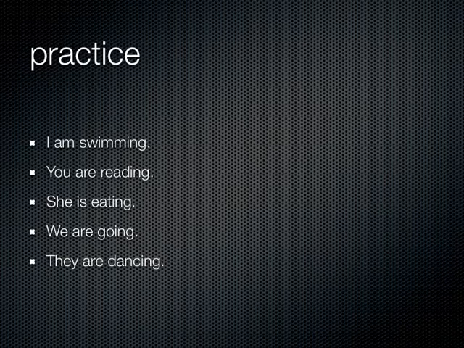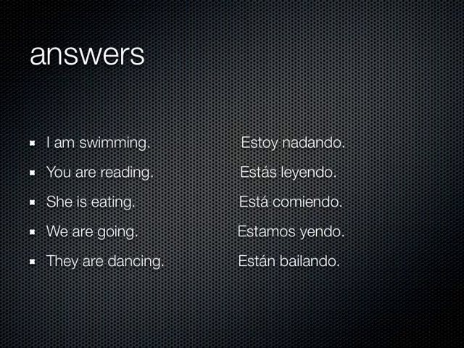Hopefully you really did attempt all of those, and now you can check and see how you did. I am swimming, estoy nadando. I'm using estoy because the yo form of estar is estoy. And then the verb to swim is nadar. If I put that in the gerund, I get nadando. You are reading, estás leyendo. Remember that with ER or IR verbs, if the part before the ending is a vowel, you have to change the I to a Y. So leyendo. She is eating, está comiendo.